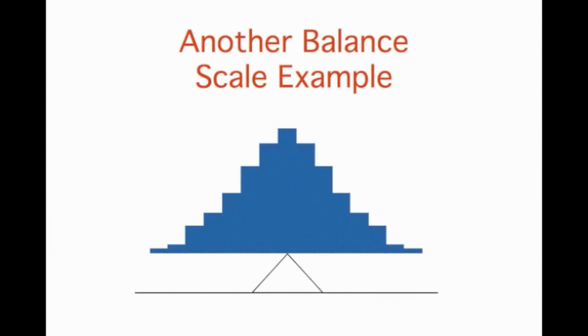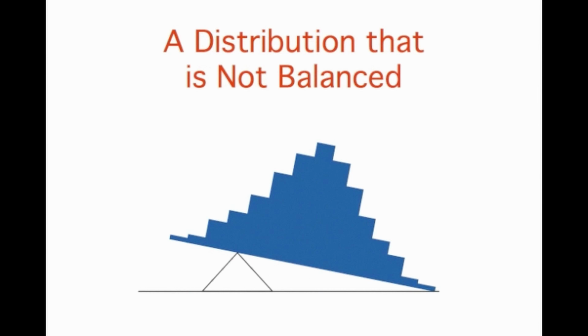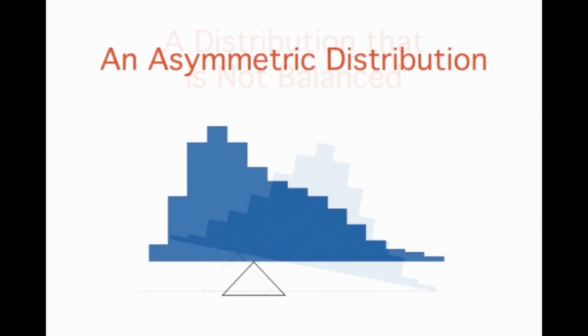For another example, consider the distribution shown in this figure. It is balanced by placing the fulcrum in the middle of the distribution of scores. This figure illustrates that the same distribution cannot be balanced by placing the fulcrum to the left of center. This figure shows an asymmetric distribution. To balance it, we cannot put the fulcrum halfway between the lowest and highest values. Placing the fulcrum at the halfway point would cause it to tip towards the left. The balance point defines one sense of a distribution center.